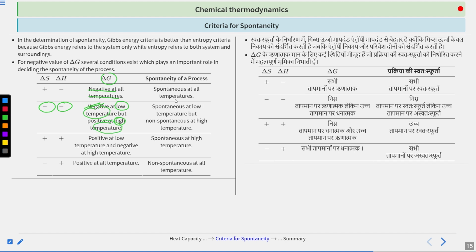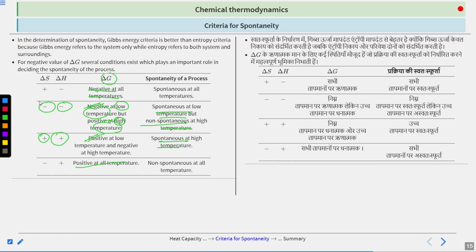Spontaneous at low temperature but not spontaneous at high temperature, the same thing is written here. Now if both are positive, then your reaction will be spontaneous at a higher temperature, because the temperature is getting multiplied with the delta S, and we decide the delta G. So it is spontaneous at high temperature. Next, if delta S is positive and delta H is negative, the process is spontaneous at all temperatures.